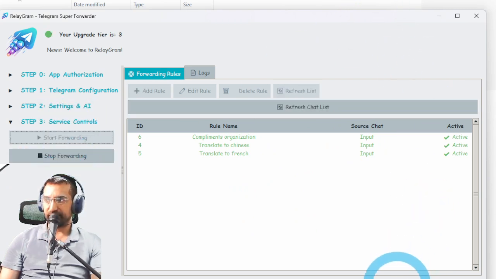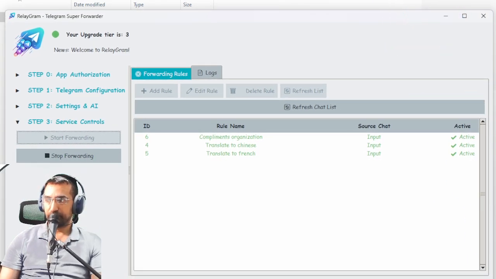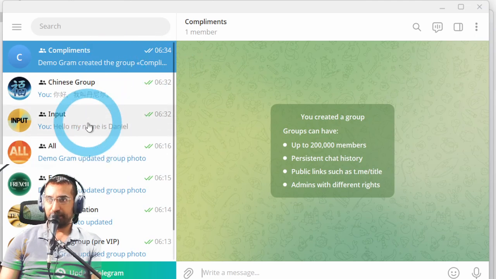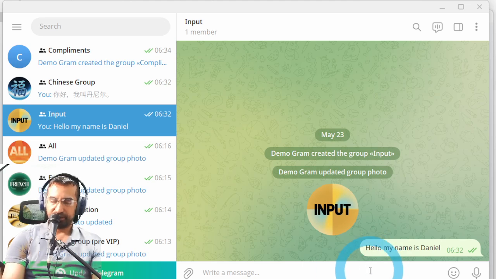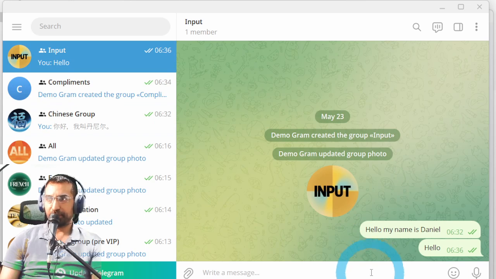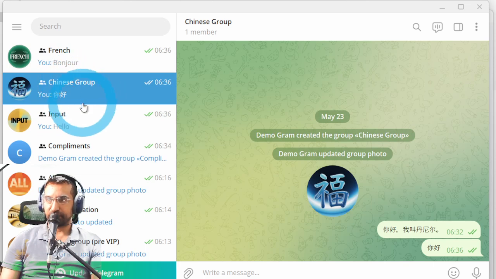When you can see that within one input group, you are able to take messages from it. So let's test it. Let's do hello. Because this is one word, it's not going to go to the Chinese group, but it's going to go to the French group. Okay, here we go. Bonjour. So it did go to the Chinese group. Could be the prompt wasn't perfect.